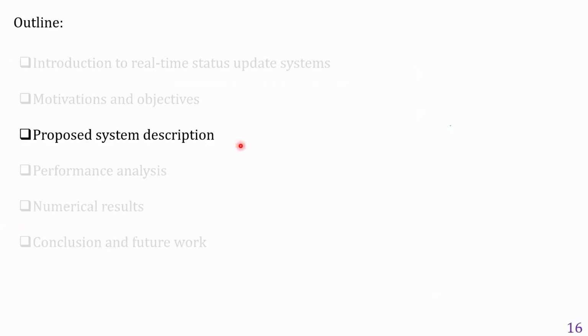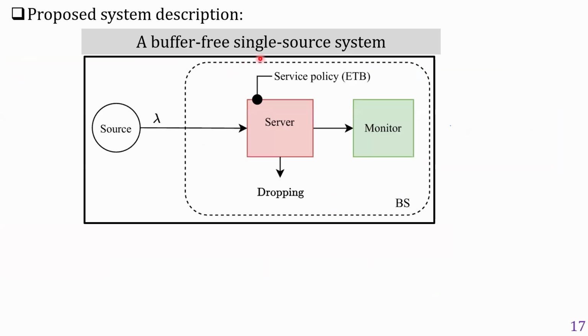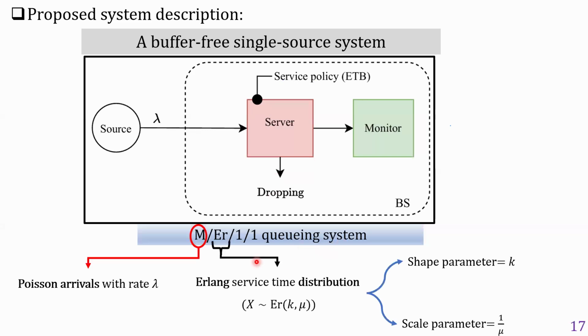So let's now present our proposed system description. We consider a buffer-free single-source system modeled as an M/Erlang/1/1 queuing system with a Poisson arrival process, Erlang service time distribution with the shape parameter k and the scale parameter 1 over mu.